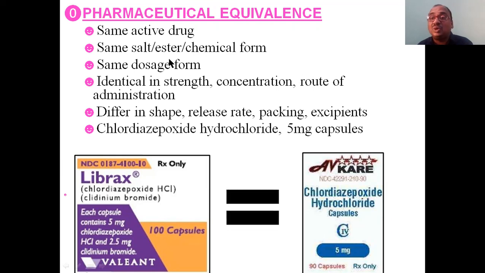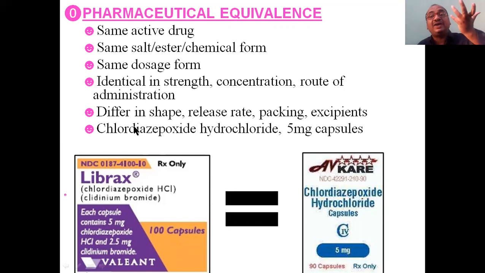Same dosage form. See here, it is a capsule. Here also capsule. Both are capsules. So all these must be matched. Then only we can say it is equivalent. Okay, and identical strength or concentration. See, strength is equal. Here each capsule consists of 5 mg. Here also 5 mg. Keep in your mind, both are identical. Strength is also matched. Concentration or route of administration: this is an oral capsule, this is also oral. So both are orally administered.